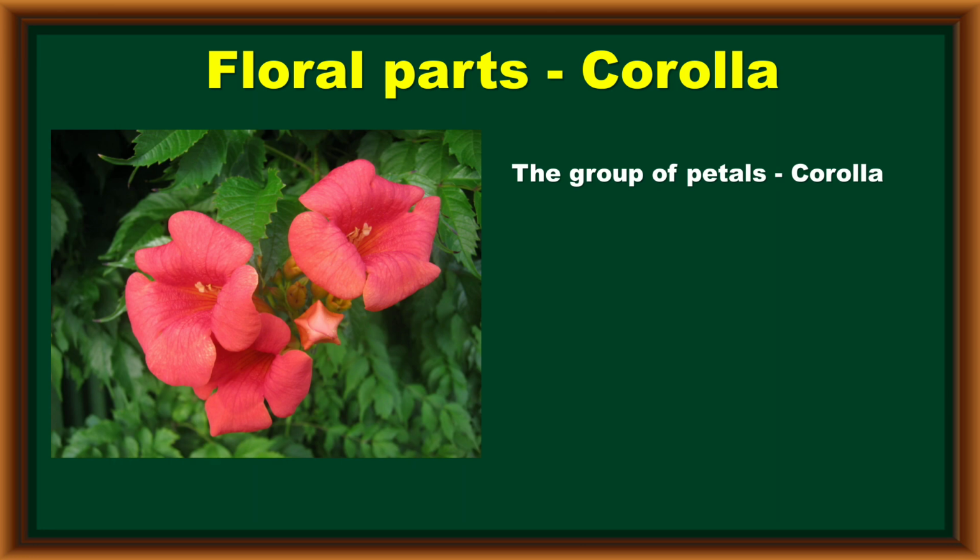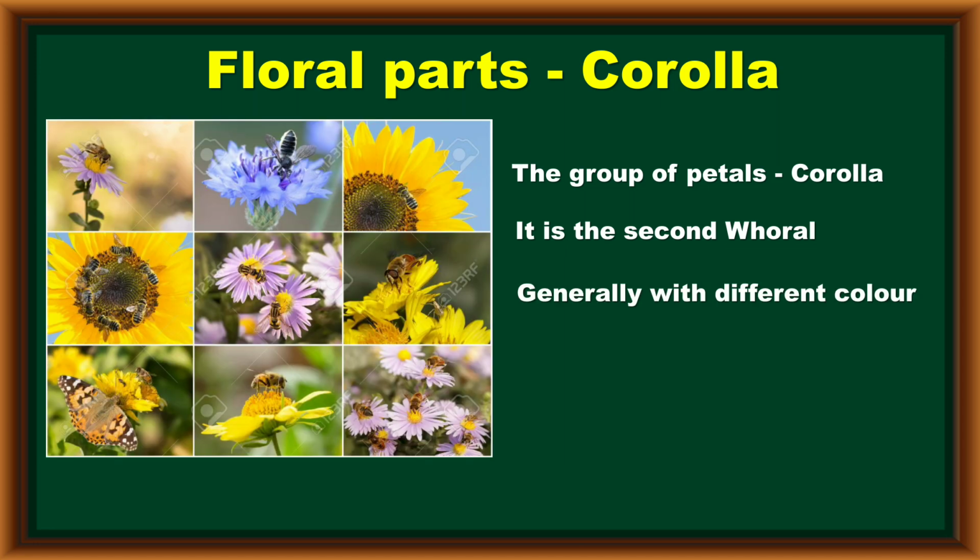The group of petals in a flower is considered the corolla. The corolla is the second whorl of the flower, and it comes in different colors. The color varies from one flower to another. The basic function of the corolla is to attract insects during pollination.